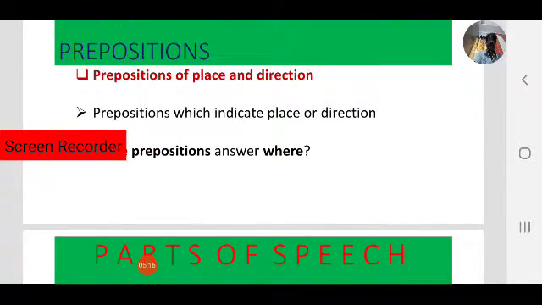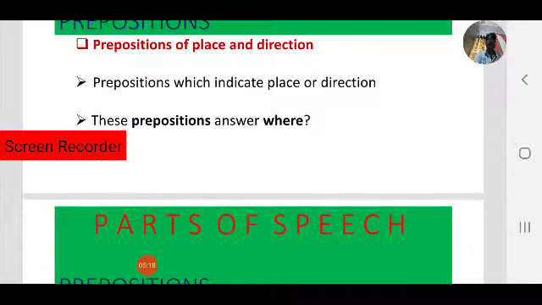So what is the first kind? Prepositions of place and direction. What are prepositions of place and direction? Prepositions which indicate place or direction. A word which indicates place or direction is called a preposition of place and direction.